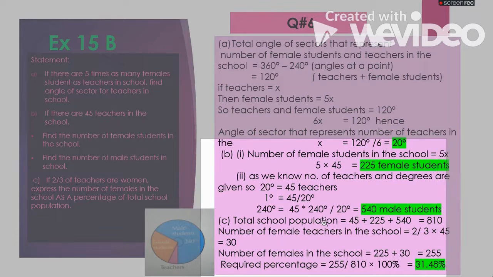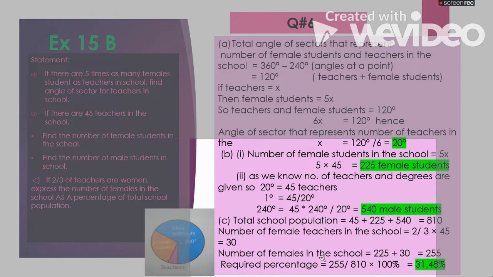Next, the number of female teachers in the school is 2 by 3 of the teachers. I have already told you that there is multiplication hidden inside the 'of', and 45 is the teacher strength of the school. So we will multiply and find the portion: 2/3 of the teachers, which is 30 teachers, are female.